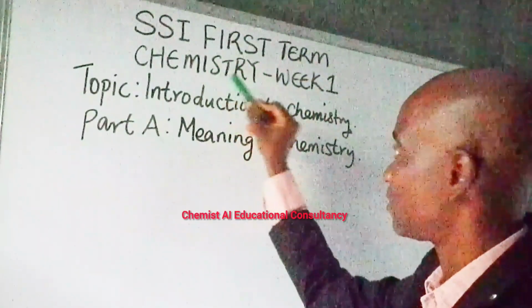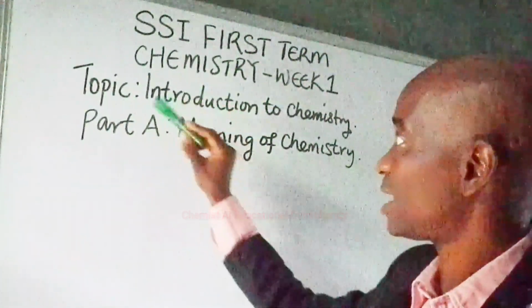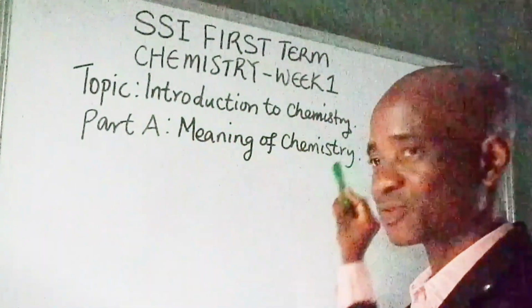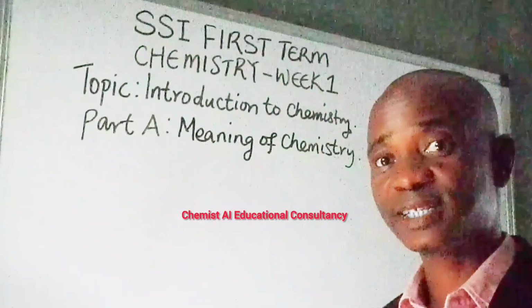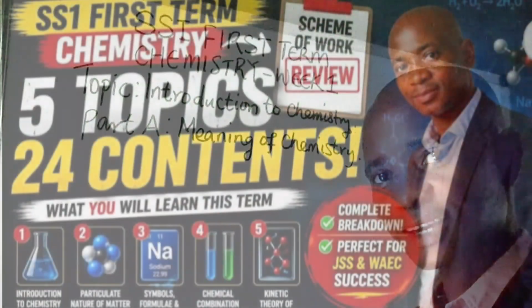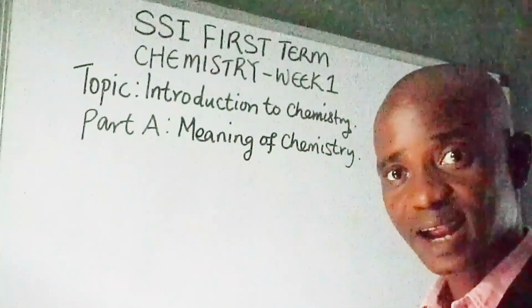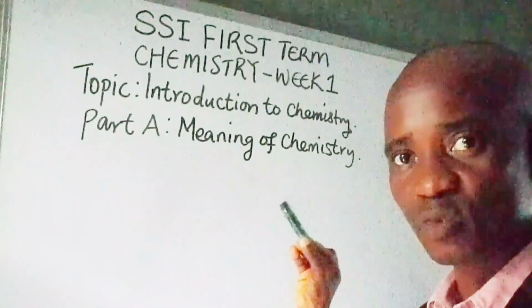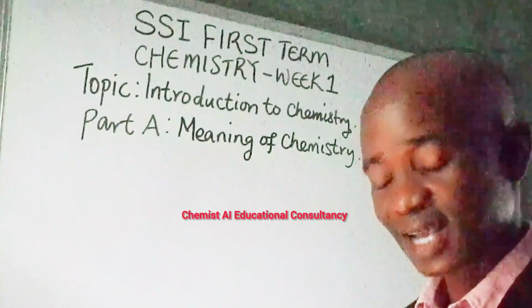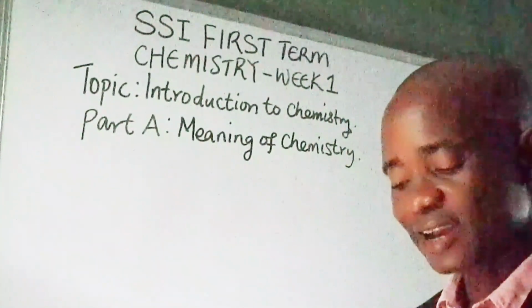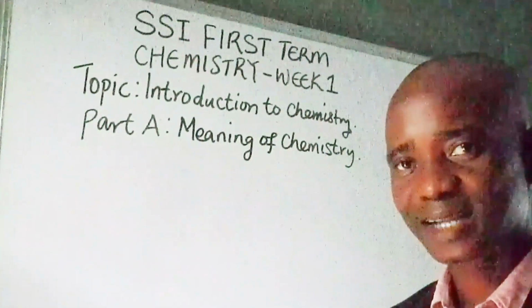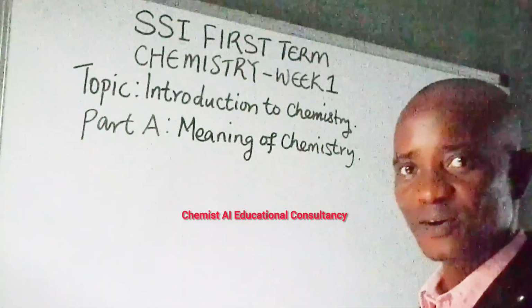SS1 first term chemistry, week 1. And the topic is Introduction to Chemistry. I have reviewed the scheme of work, so you have to check the previous video for the scheme of work so that you have the direction of where we are going, right? There are 2 topics for the week, and I'm classifying the topics as part A and part B. So this video is about part A, the meaning of chemistry.